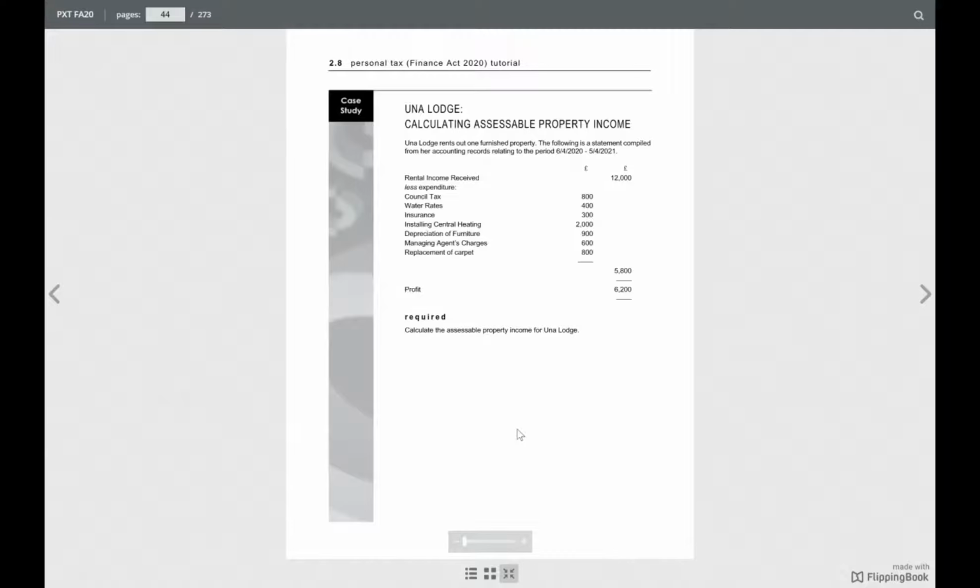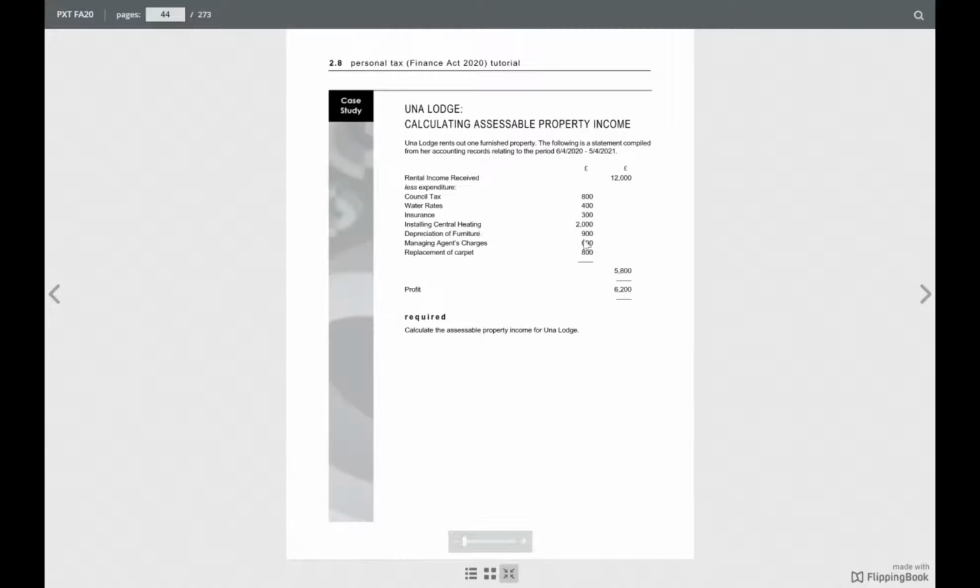There's a total rental income, and we have to deduct all these expenditures of the year. In this question, what we have to do is find whether each expense will be allowable or not allowable. If I ask you, council tax, should it be allowed? Is it capital expenditure or revenue expenditure? Council tax is allowable. Water rate, allowable. Insurance, allowable.